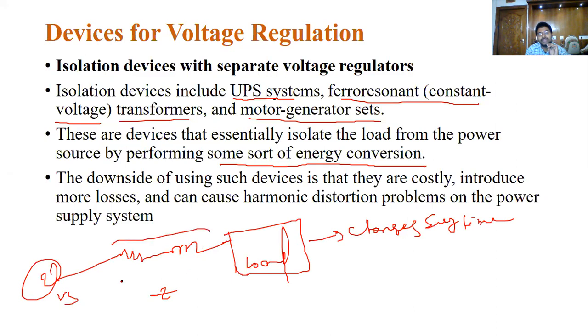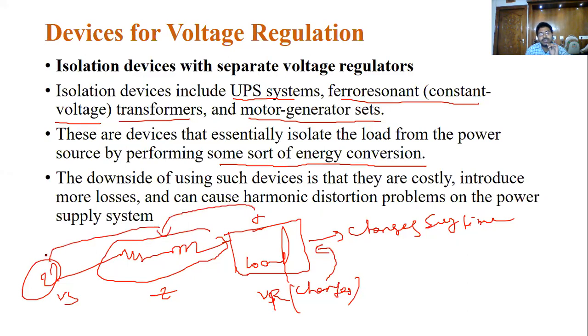What will happen if this changes? VR changes. How does it change? Because of the load, meaning the current changes. If the current changes, the impedance changes, so Vs minus VR changes. It's very simple.